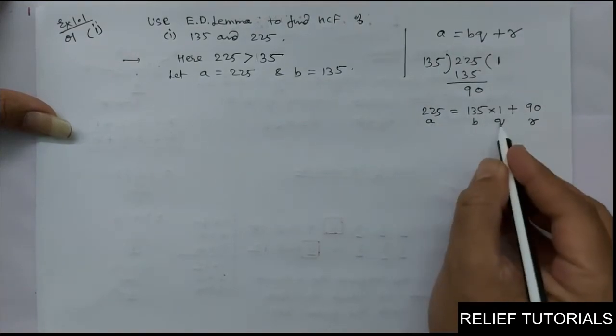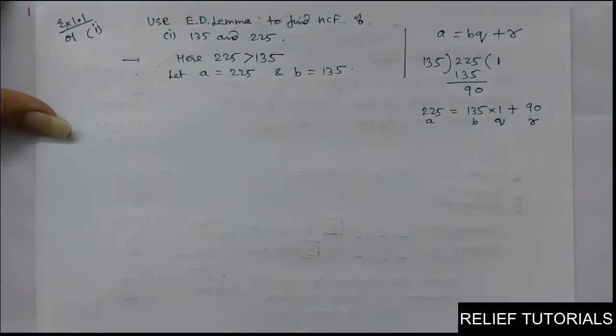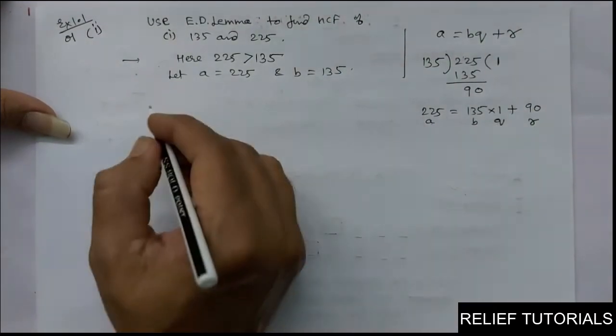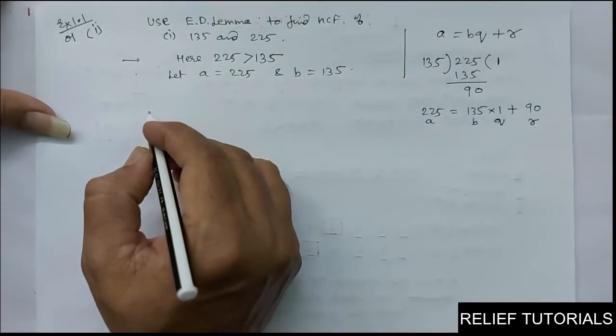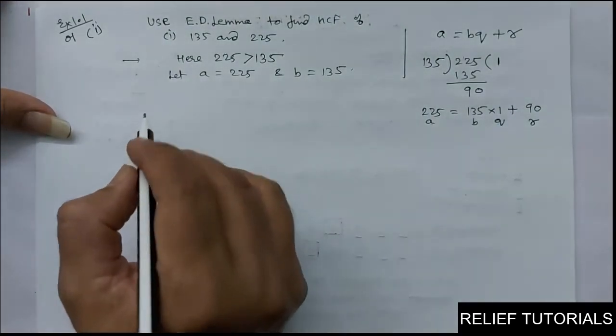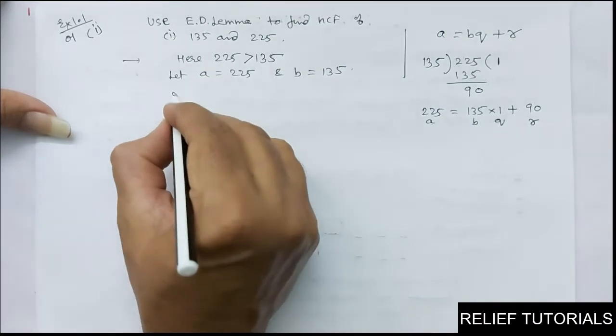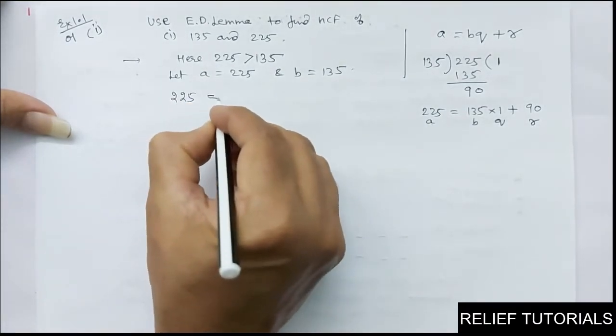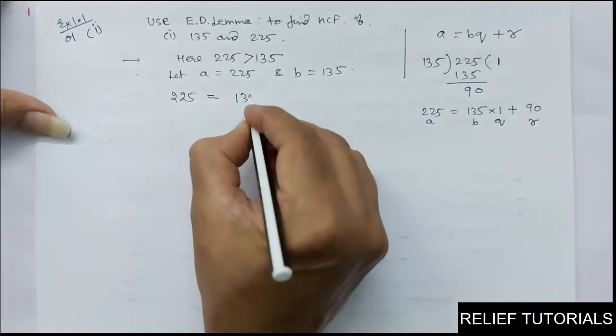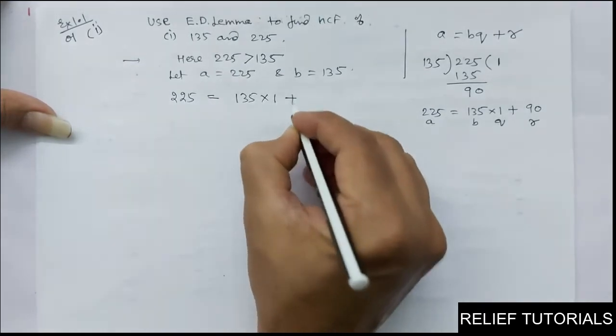So A equals BQ plus R. Have you got it or not? So now using Euclid division lemma we get A, that is 225, equals 135 into 1 plus 90.